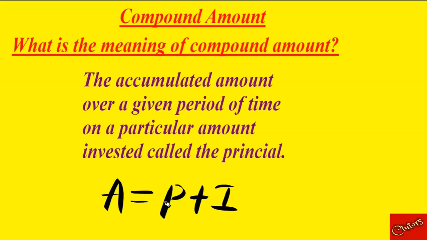So the first money invested is called the principal. Then when interest is added to the principal, it will give room to the compound amount or compound value or future value. So that is what compound amount is all about. Now let's quickly look at the formula which we can use to calculate this compound amount so that you see how easier it will be.